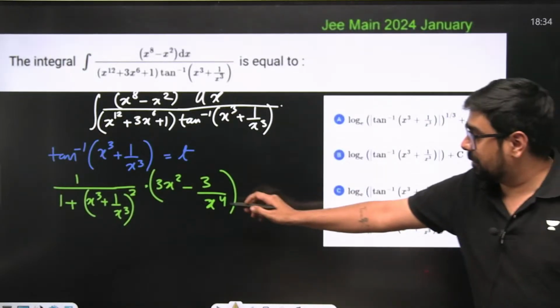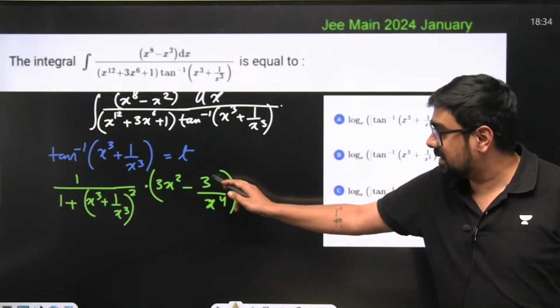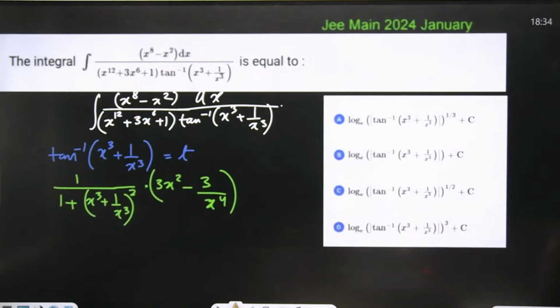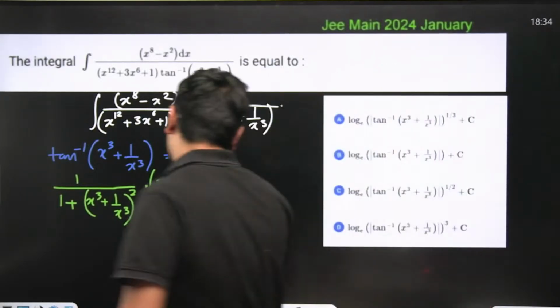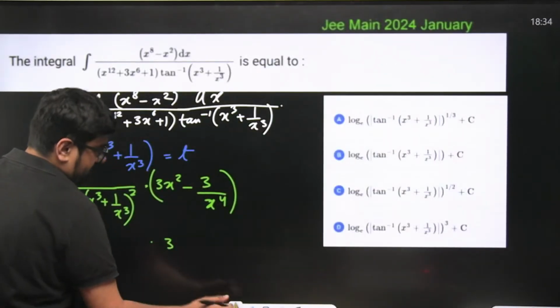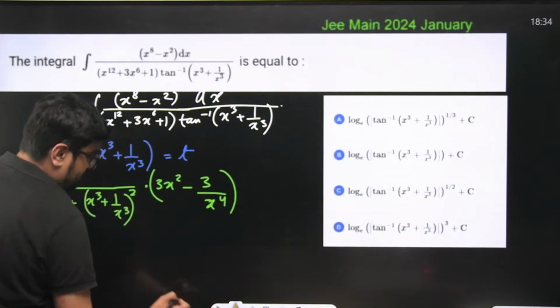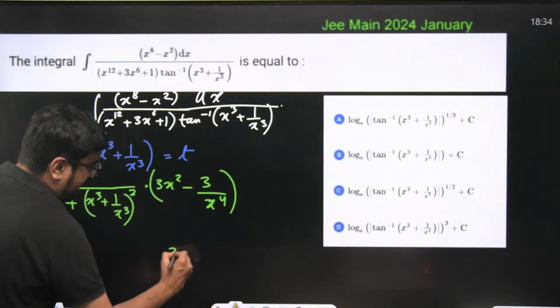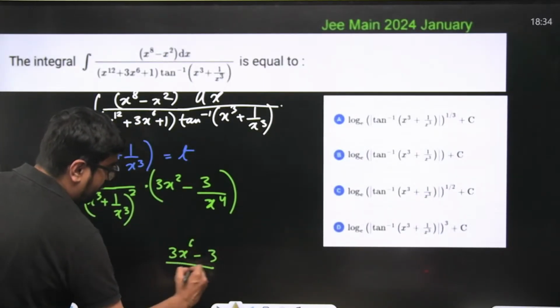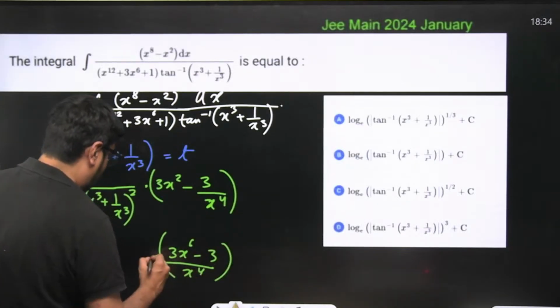What will this become? 3x to the power 6 minus 3 upon x to the power 4. This will become 3x... wait, I'll need some more space. This will become 3x to the power 6 minus 3 upon x to the power 4. Okay.